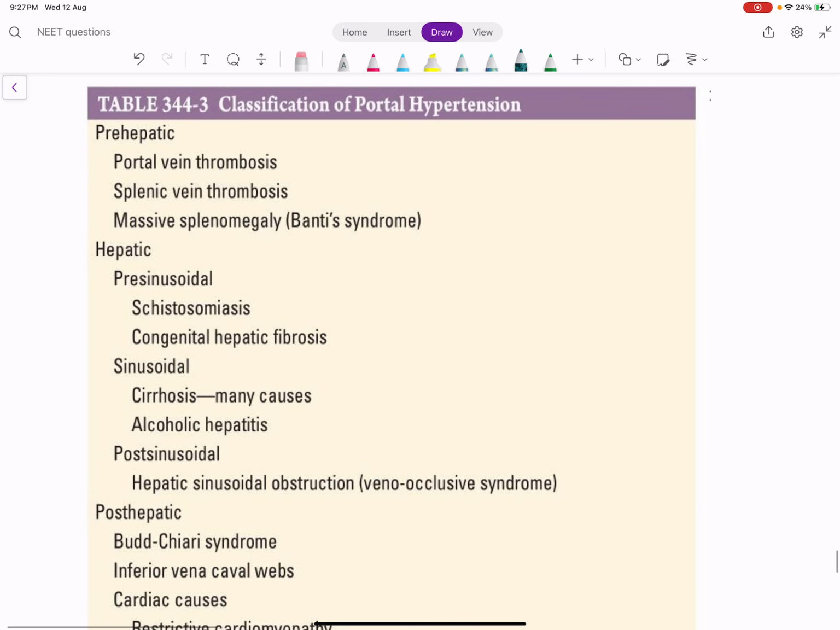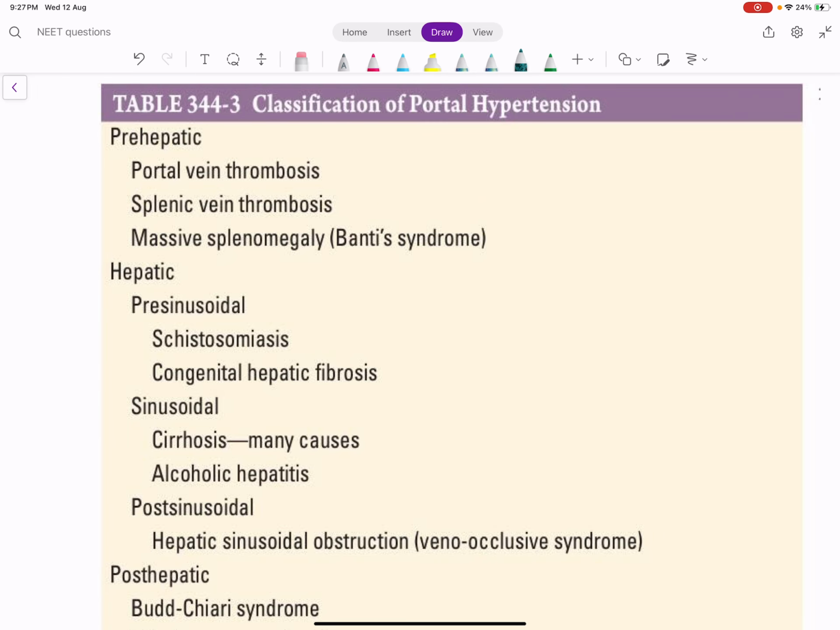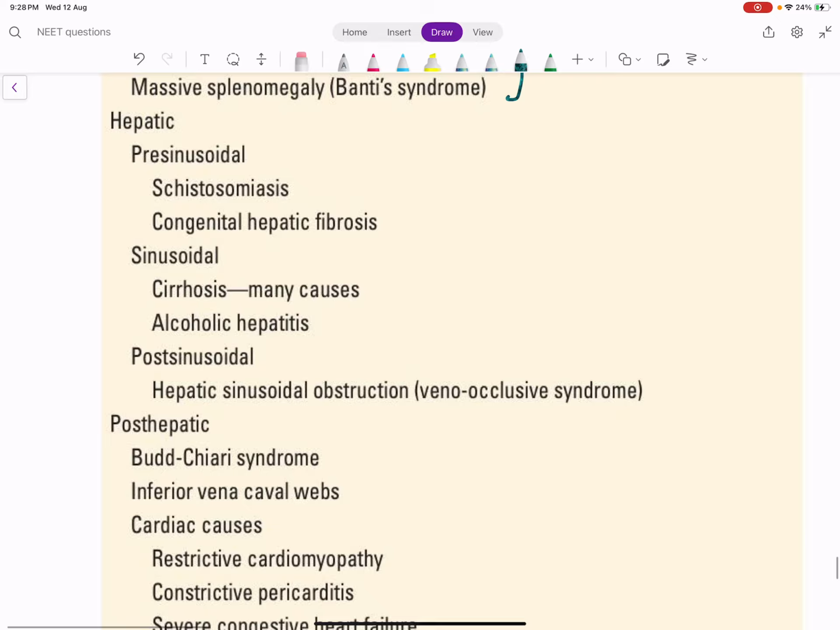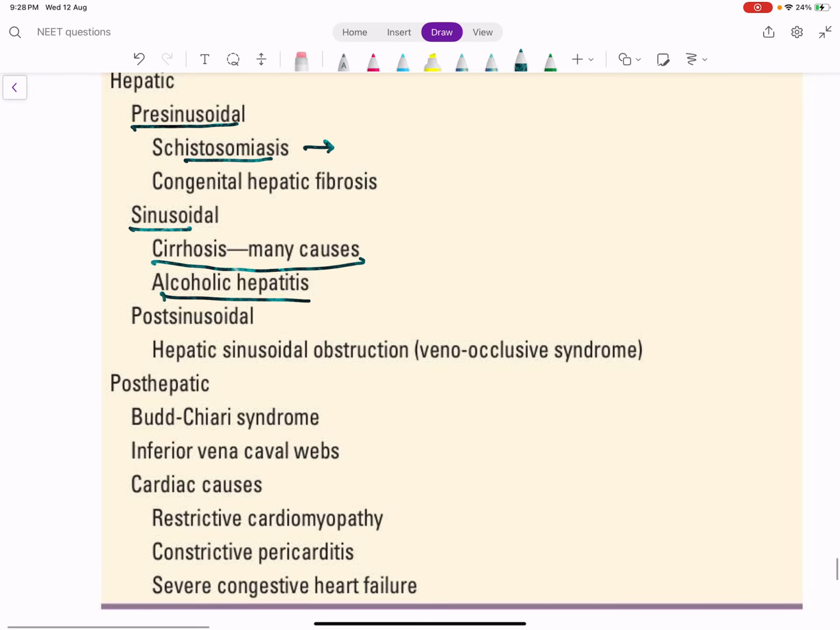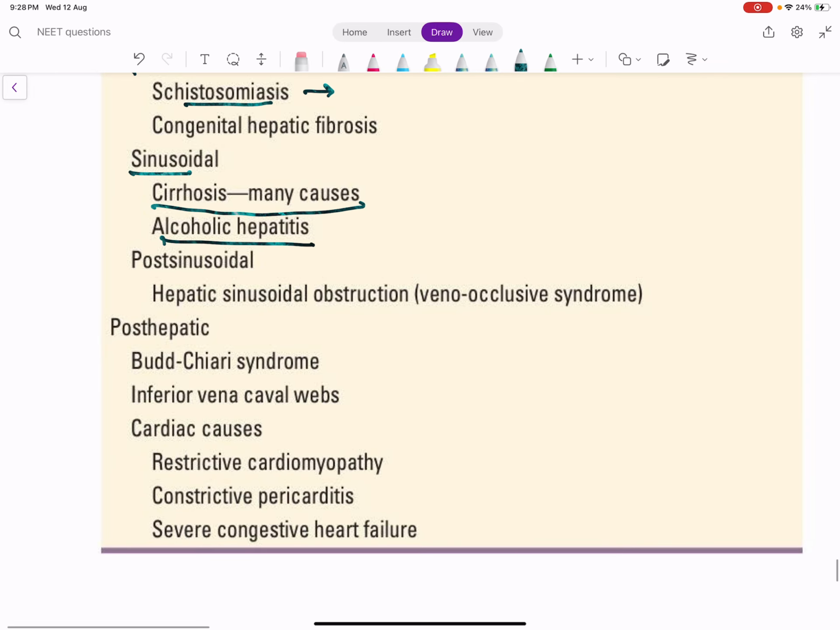So this is the tabular form. Portal vein thrombosis, splenic vein thrombosis, or even splenomegaly, all these diseases will somehow cause some pressure changes in the portal vein. So this is called pre-hepatic portal venous hypertension. In the liver, I told you, pre-sinusoidal, for example schistosomiasis. The sinusoidal causes are our classic cirrhosis, or alcoholic hepatitis also can cause it.